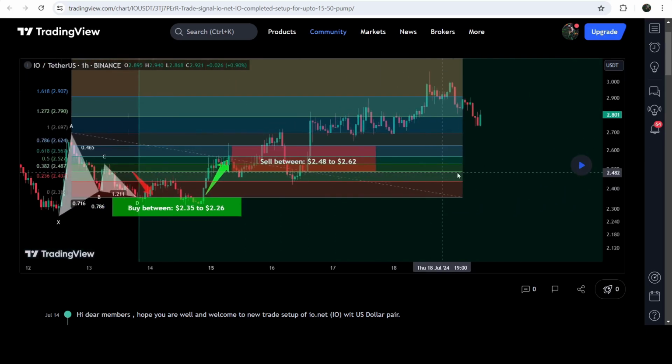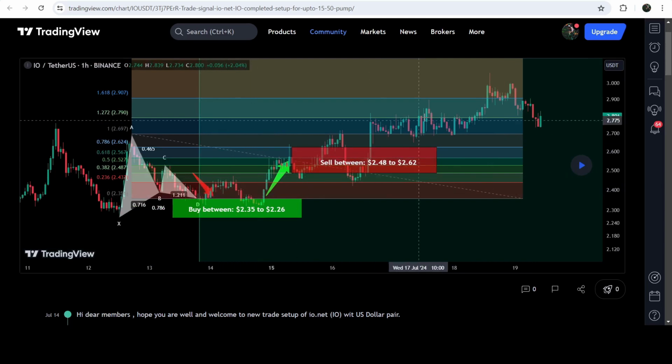And after clicking this button, it will show you how the price line moved up from the buying zone and rallied to the sell target zone. And this was a very, very massive rally, by the way. Now, let me take you to the live chart of Bitcoin.